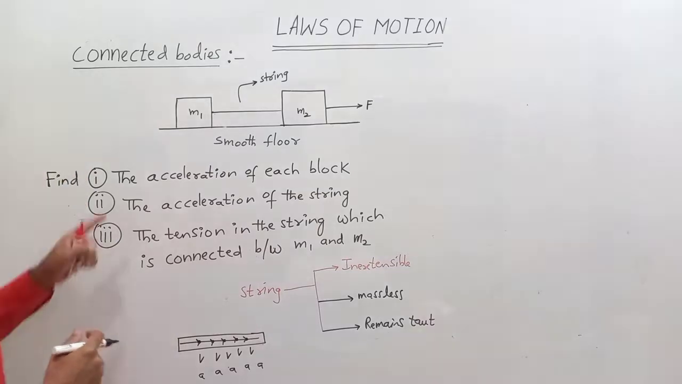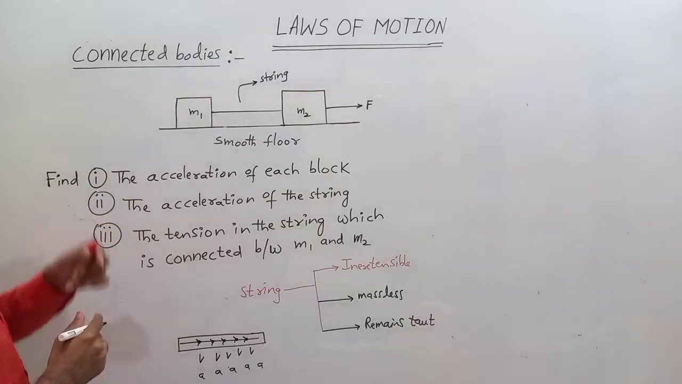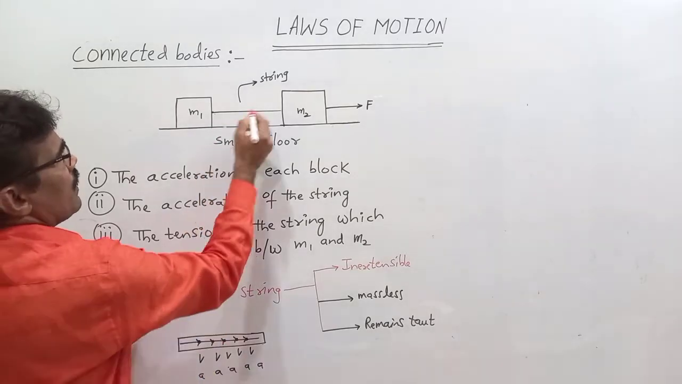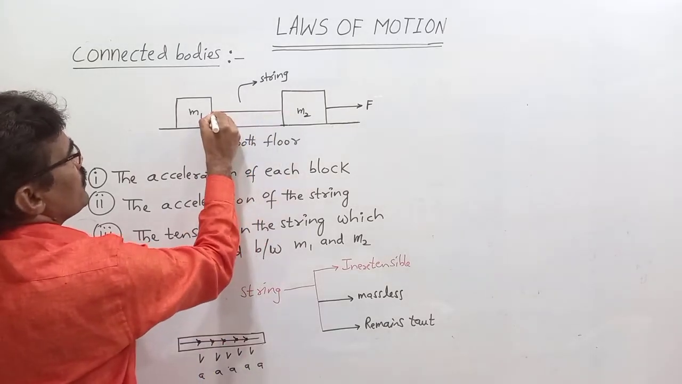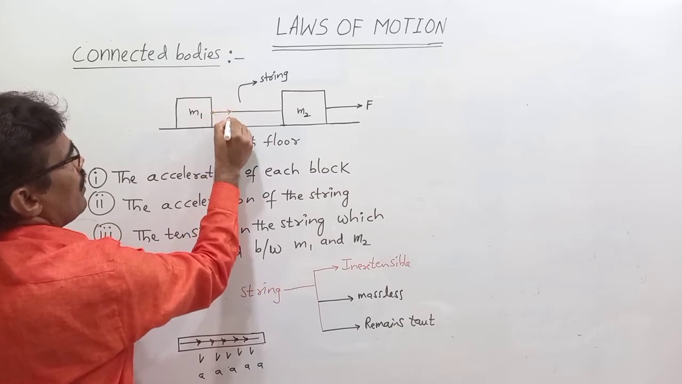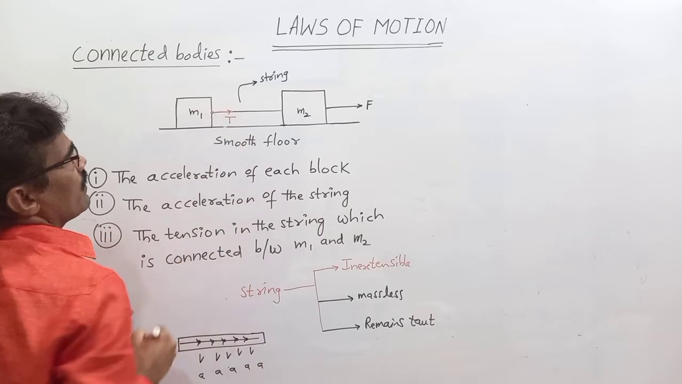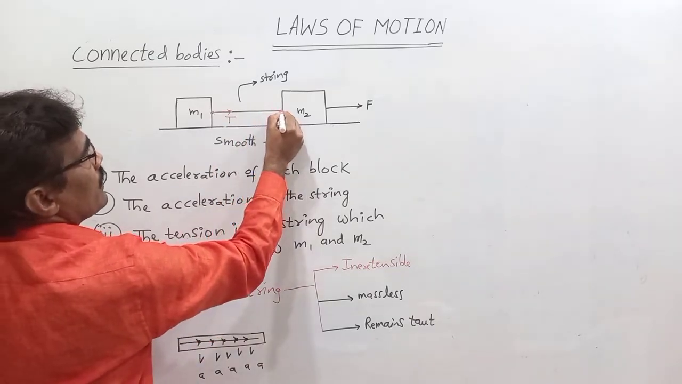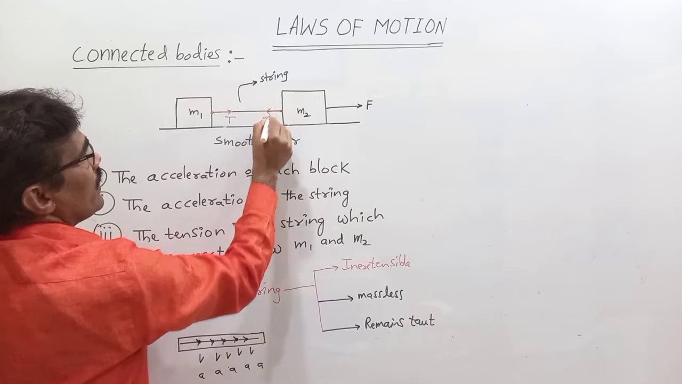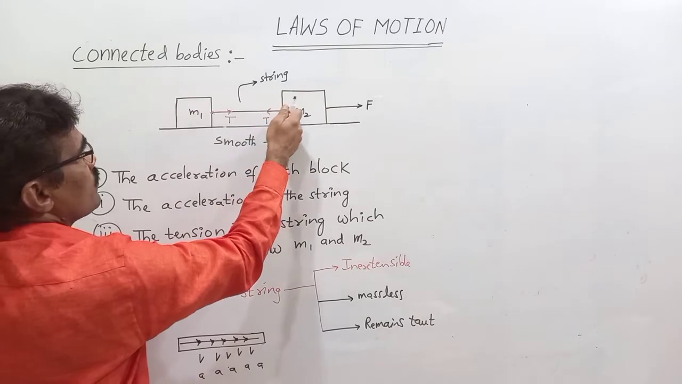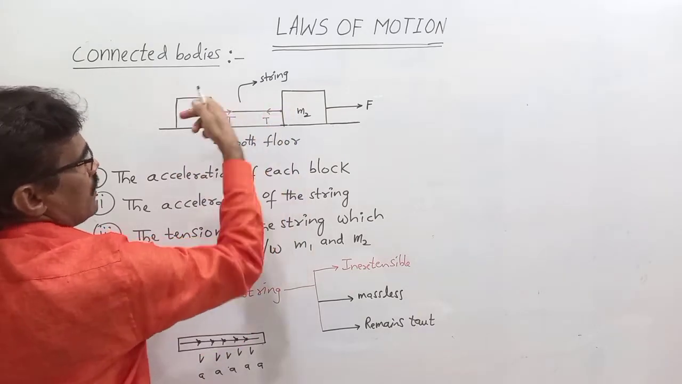Then what is the acceleration of each block? We know the tension direction at this point is away from it. Already we studied this in the previous video. So the tension in the string at this point acts this side, and at this other point it acts in the opposite direction.